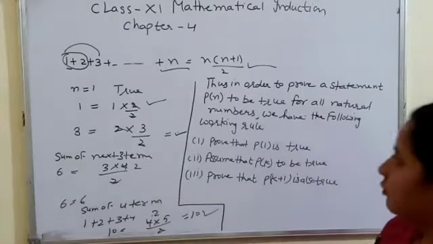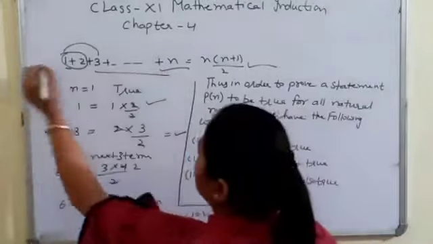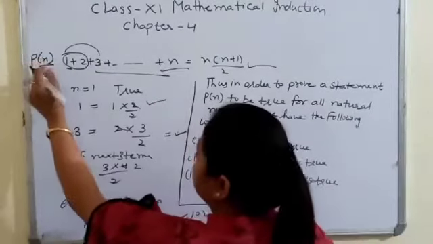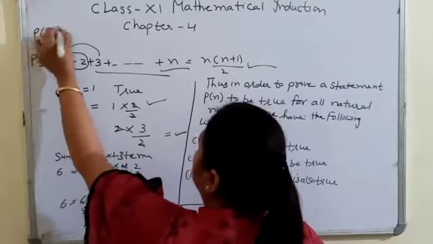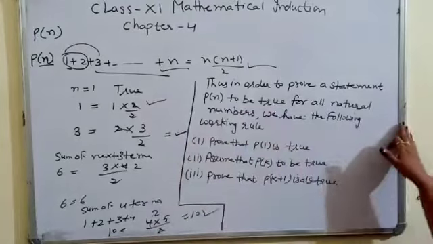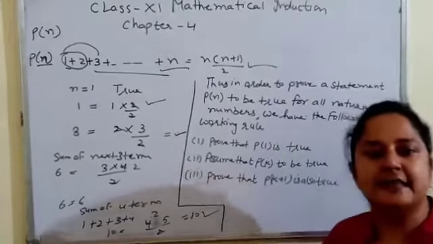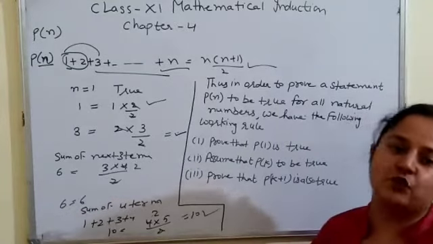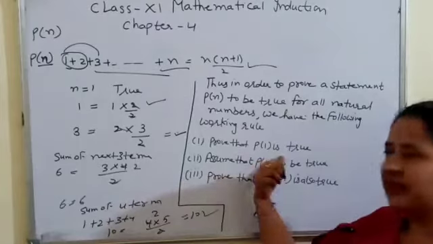So what we will do, we will follow the same steps. First of all, this is a statement involving the natural number n, and we will write it as Pn. Pn is a statement here. In order to prove that a statement Pn is true, we have to follow the following steps. The first is to prove that P1 is true.